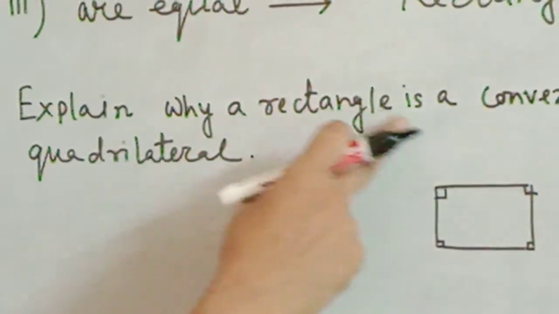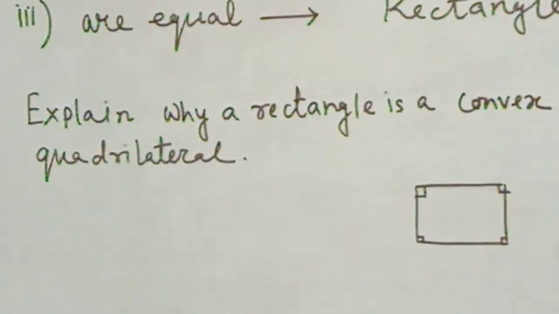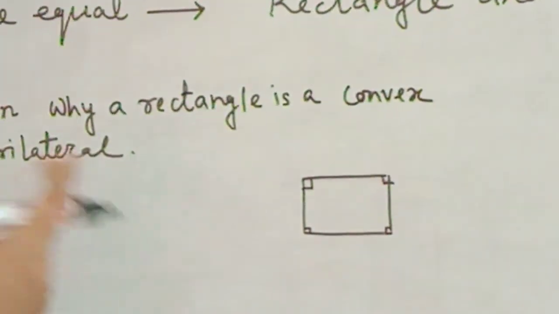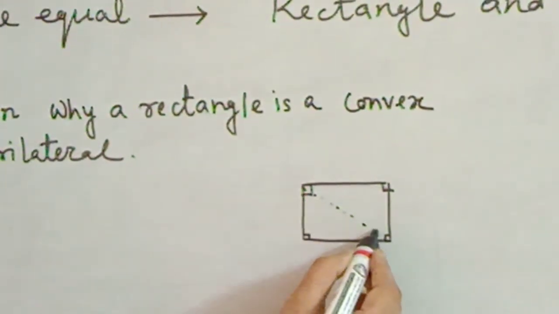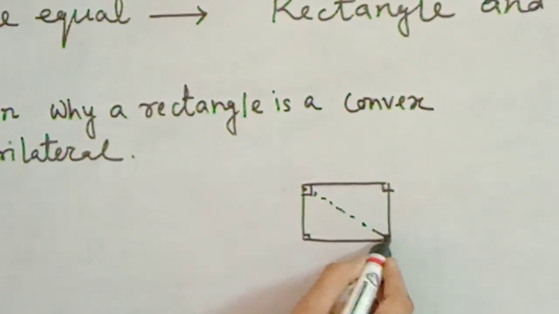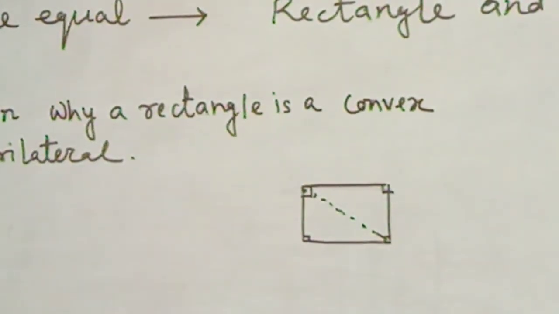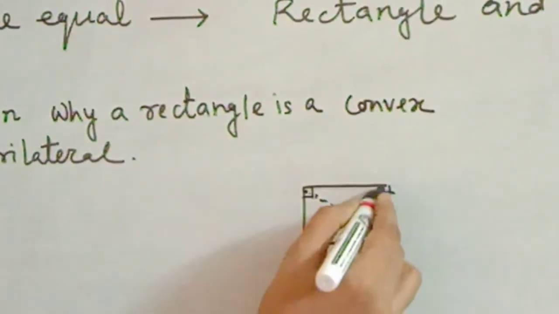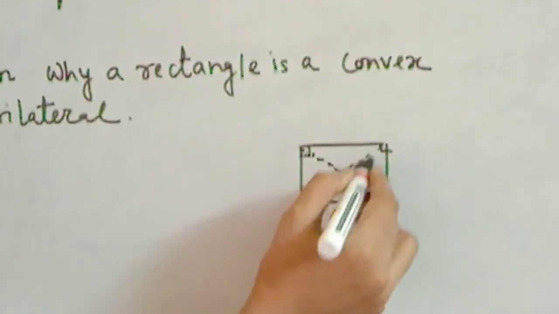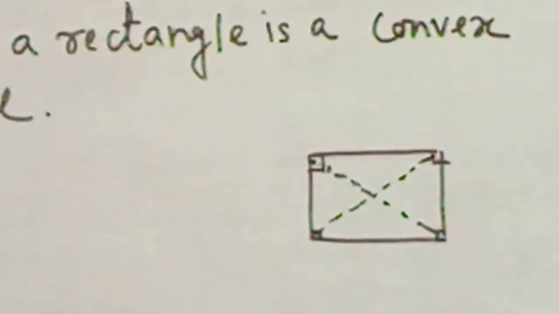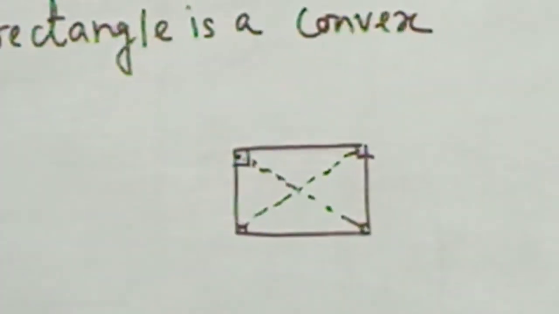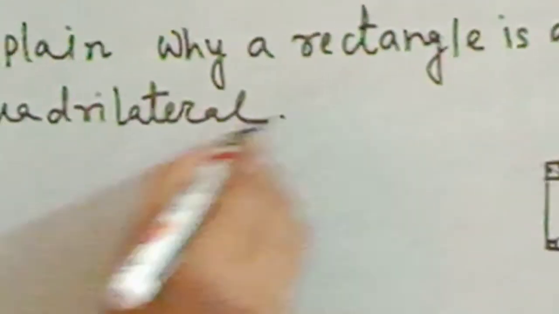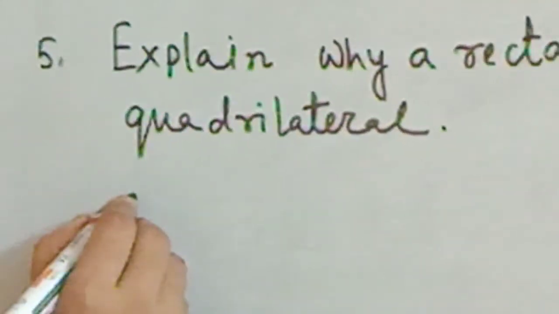Now the last question for today. Explain why a rectangle is a convex quadrilateral. A rectangle is a convex quadrilateral because of its diagonals. The lines joining the non-consecutive vertices are known as diagonals. See, its one diagonal is this one and another diagonal is this one. So both the diagonals are interior of the polygon. So it is a convex quadrilateral.